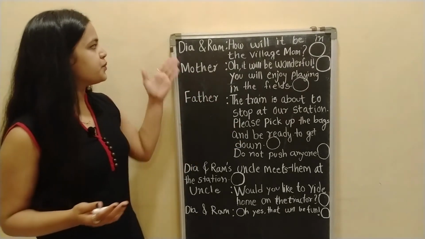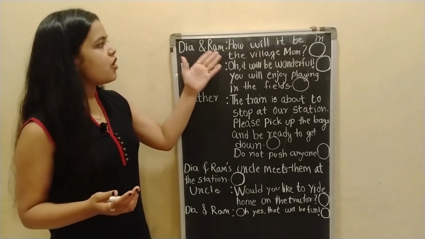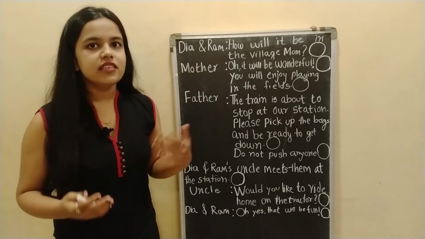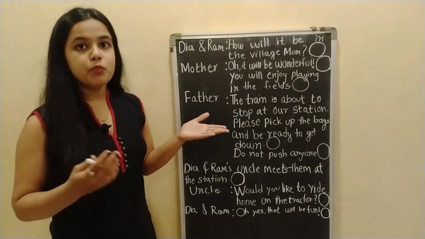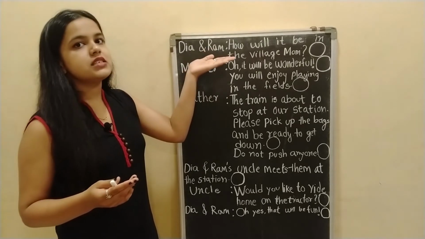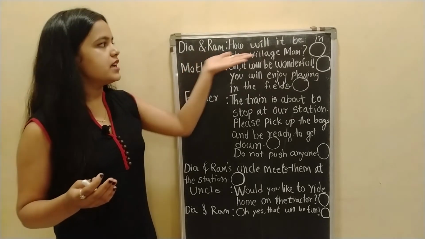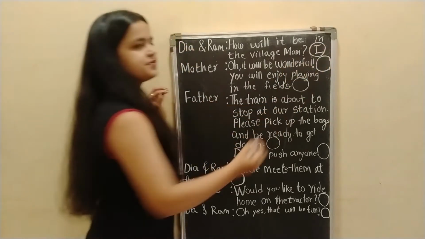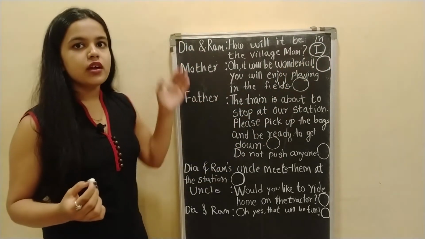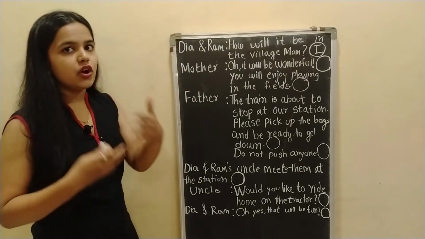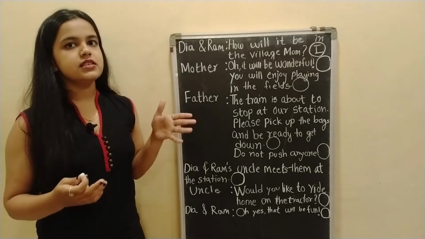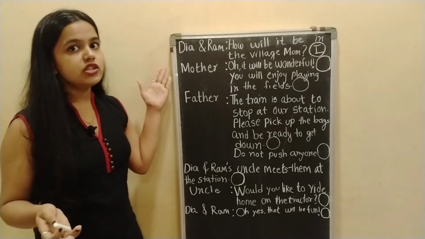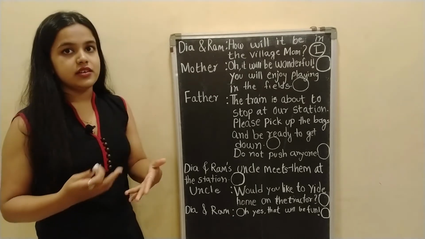So let's continue. Diya and Ram: "How will it be in the village, mom?" Here the two kids are asking their mother, how will it be in the village, mom? So this is an interrogative sentence since there's a question mark. So we have to write an I here. You can also carry out this activity at your place. You can write these sentences on a paper and make such type of circles. So just take a screenshot of the screen so that you can write it.